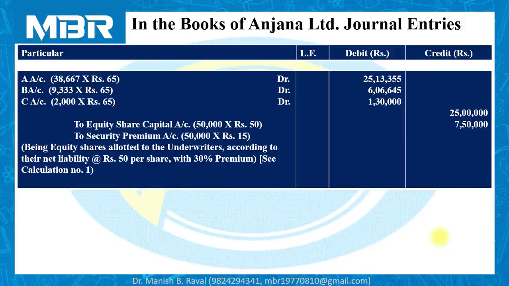This is all about the amount due with the underwriters.